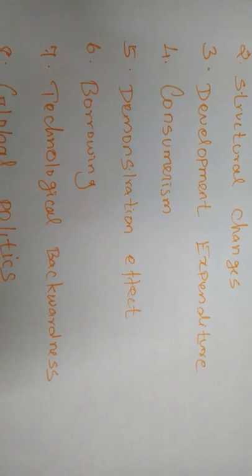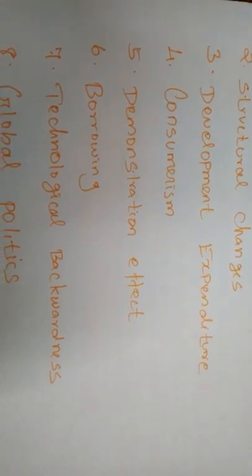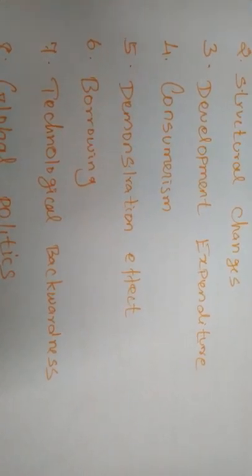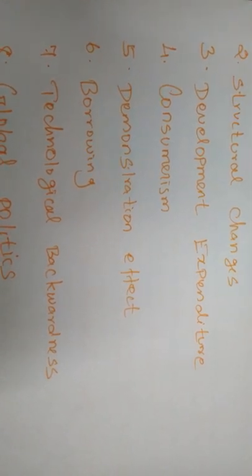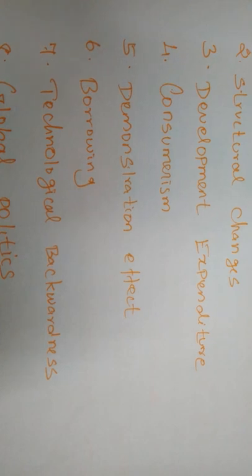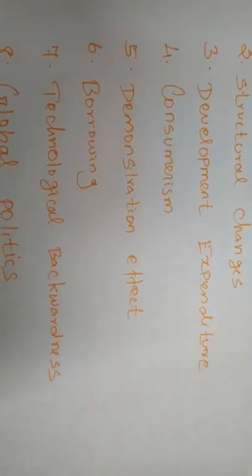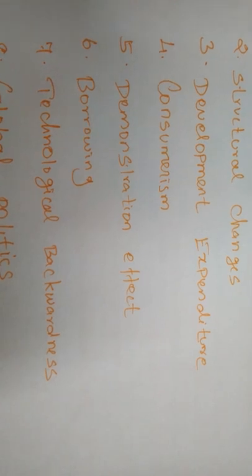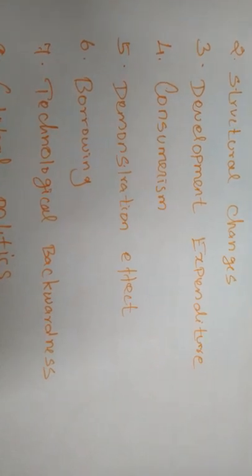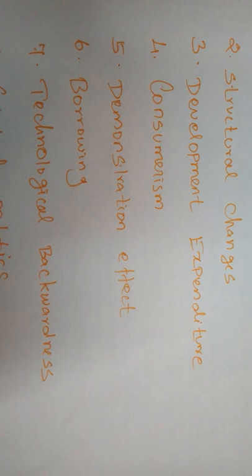The less developed countries in the early stage of development are not self-sufficient. When they move from one stage to another, they are unable to increase their exports, so they always depend upon other nations.